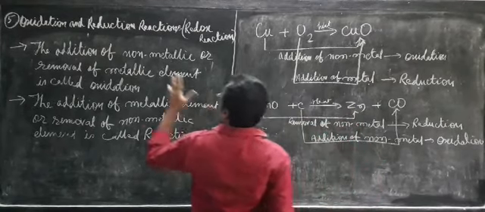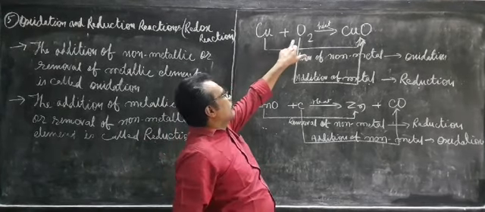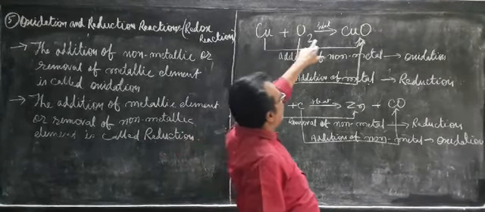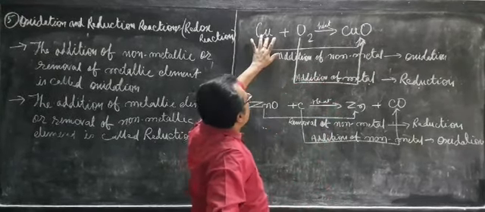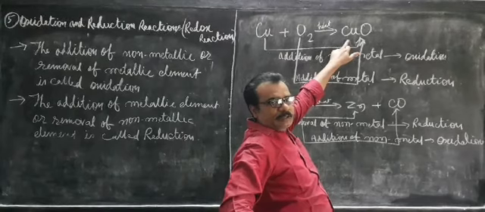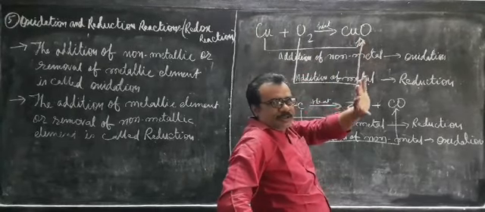Now to clarify this, I will take these two examples. Reaction between copper and oxygen. When copper and oxygen are heated together, it gives copper oxide. Now you compare this copper with this copper oxide. What is happening here? There is an addition of oxygen, so it is called oxidation.